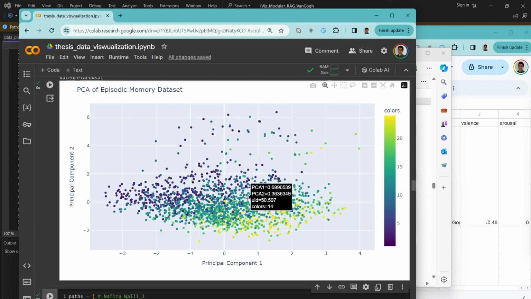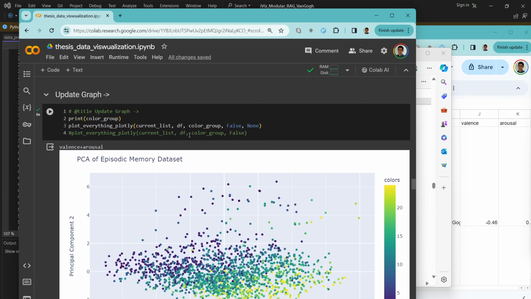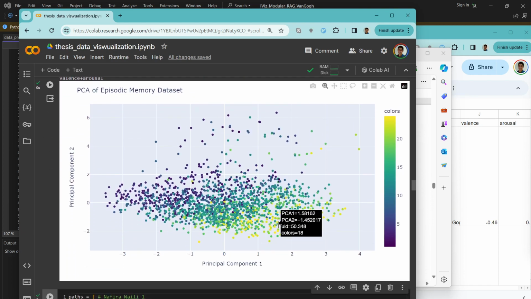All of the numbers are here. Right now it's color coded by valence and arousal, which means these yellow points are the happier memories, and the dark ones are the sadder memories. We can see a nice smooth transition between them. When we hover over a point, we can see the UIDs, so 50, 18, etc. So we can go to that chapter and that chunk and extract that memory, which is something I want to do more properly, so that when you click on it, you can see the memory to the right. But right now, at least, we can access them by hovering over them.